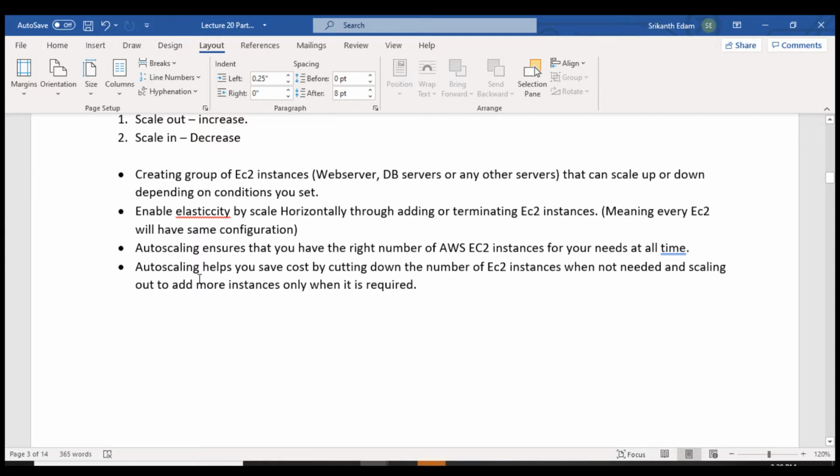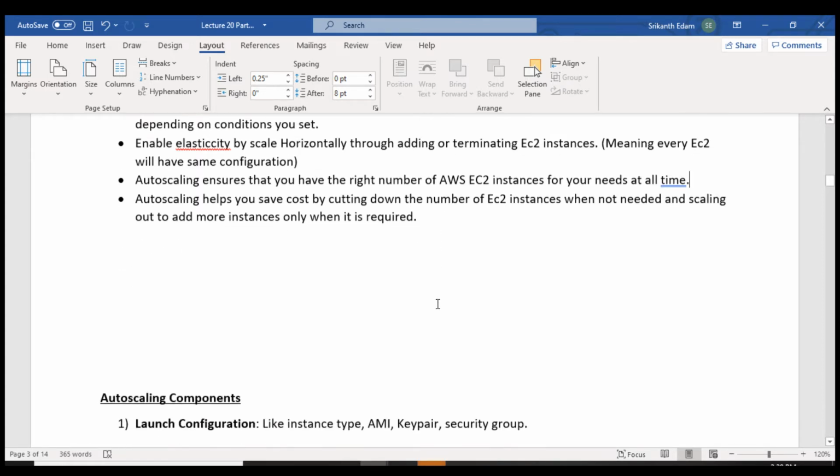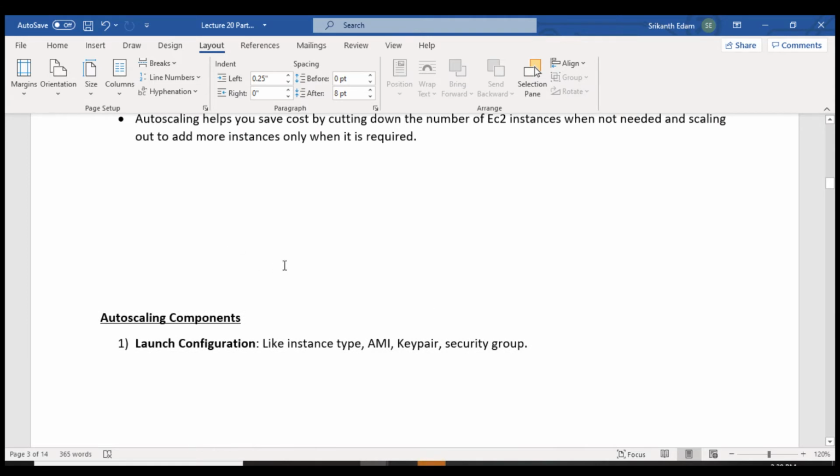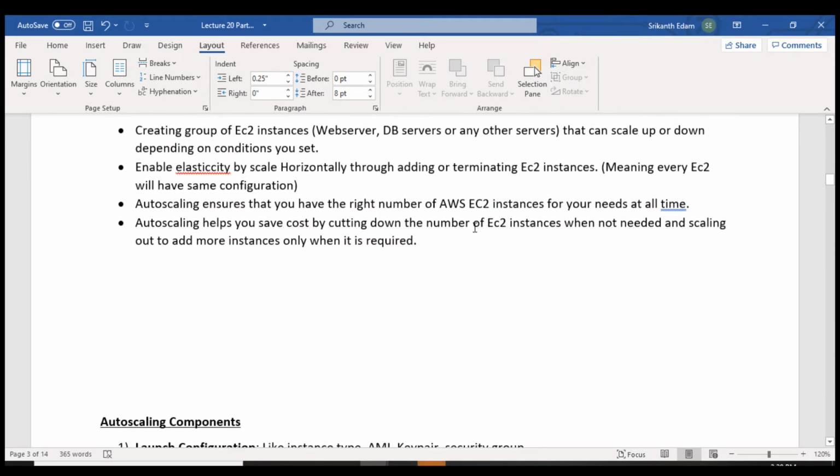It is going to scale out or scale in instances whenever there is a requirement. Scale out means adding instances, scale in means terminating instances.